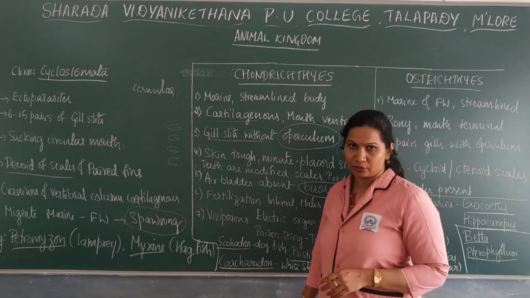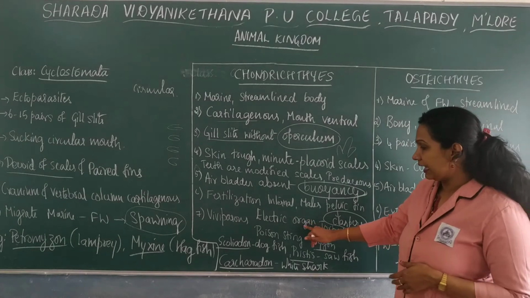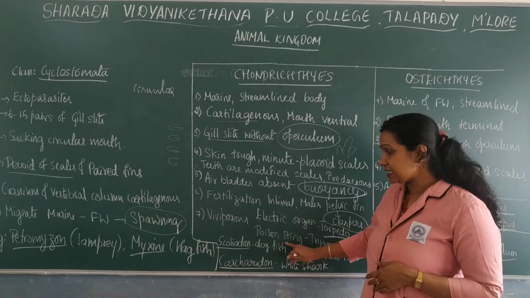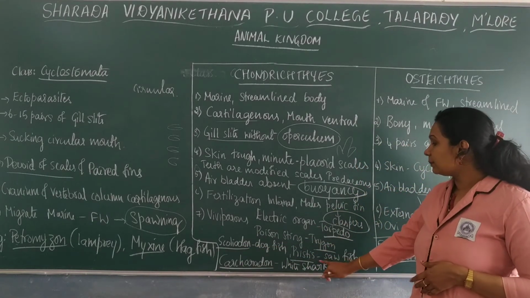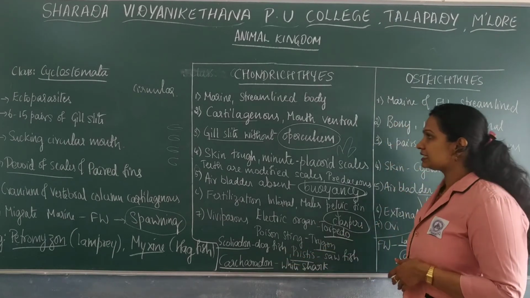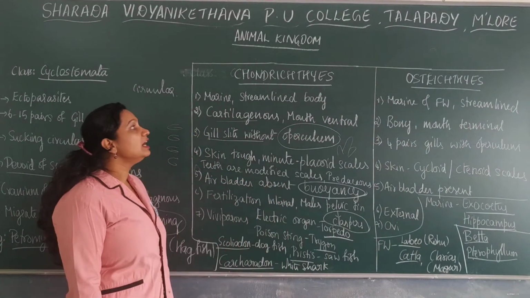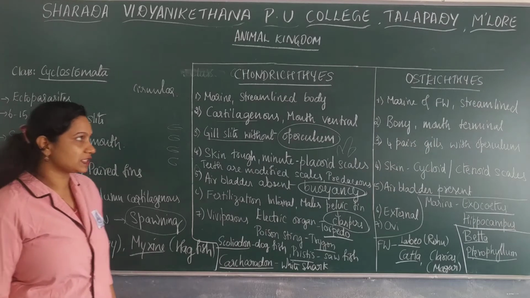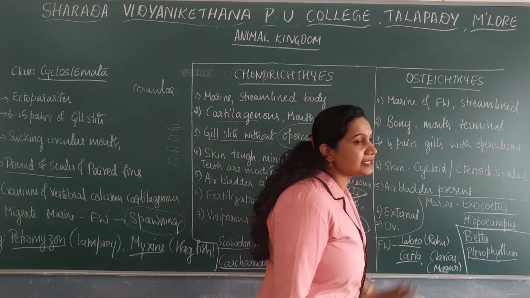So the examples include torpedo with an electric organ, trygon with a poison sting, Scoliodon also known as a dogfish, Pristis known as a sawfish, and Carcharodon, the great white shark. So this is about the features of class Chondrichthyes. Next is about the class Osteichthyes.